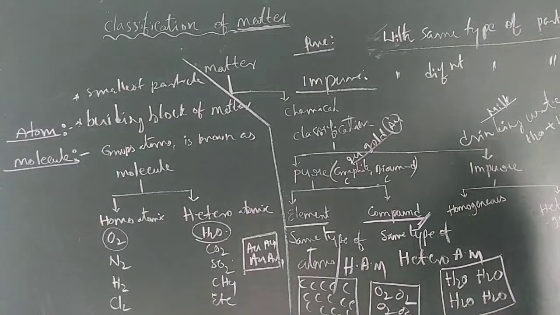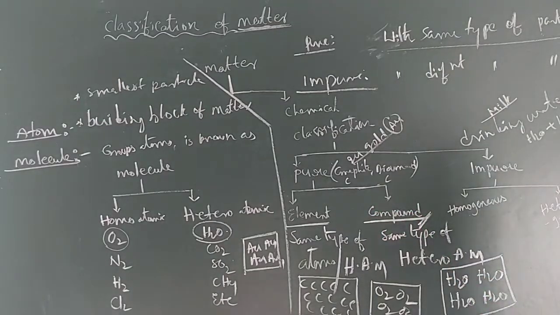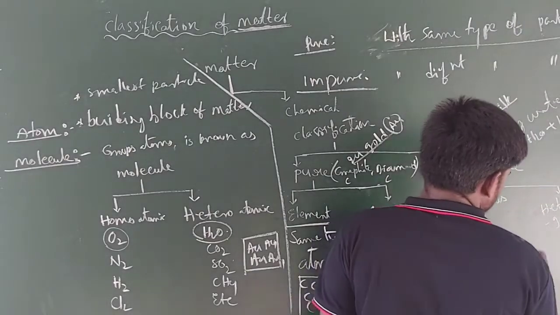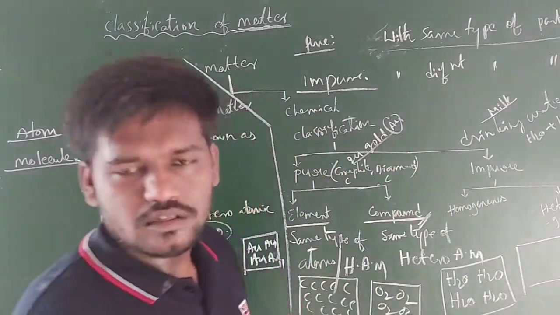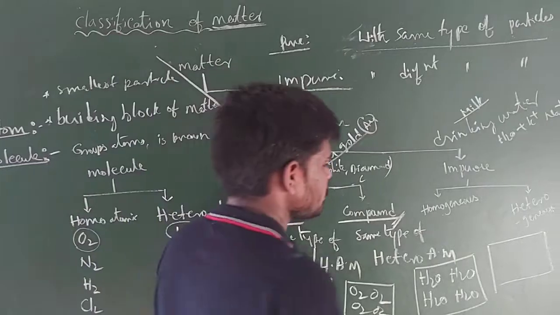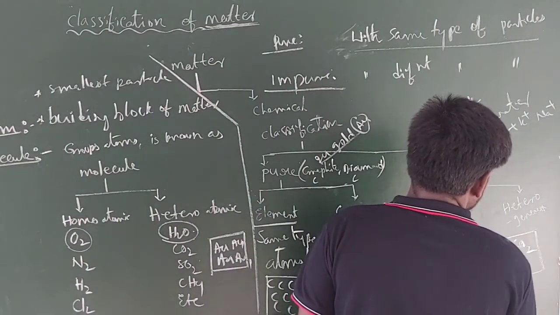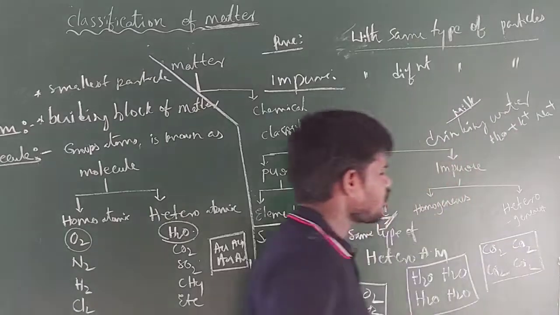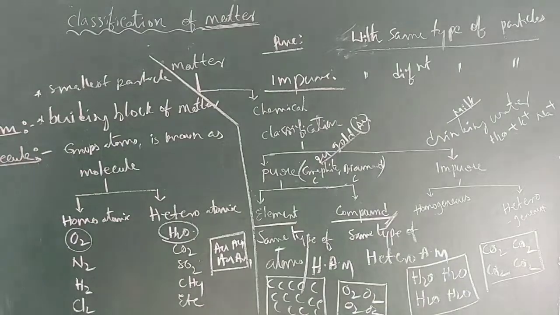Now here I am giving you the overall conclusion regarding the compound. A compound is a pure matter made up of the same type of heteroatomic molecules. Example, you can take rainwater or distilled water. And next you can take carbon dioxide gas also. Carbon dioxide is also an example for a compound, because in carbon dioxide you have the same type of heteroatomic molecules. They are CO2 molecules. Right?